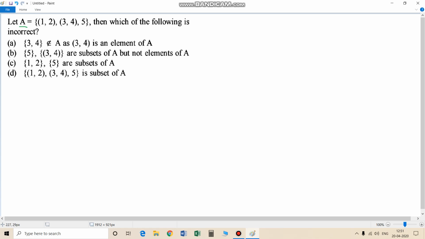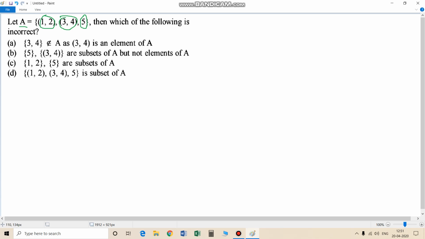Each of these is an element. This is an element. This is an element. This is an element, 1, 2. This is an element, 3, 4. This is an element, 5. Nice.